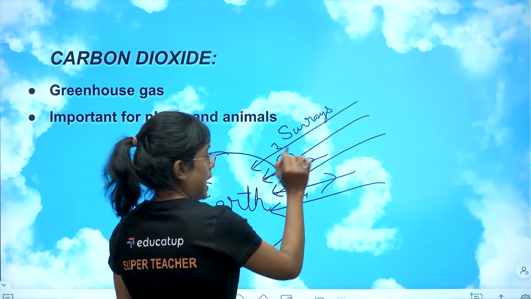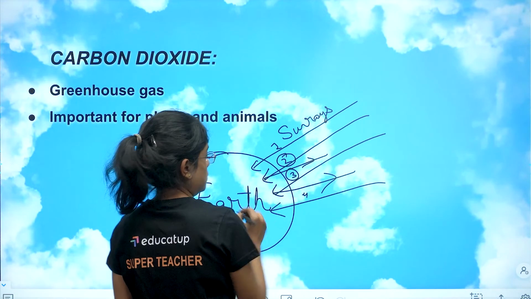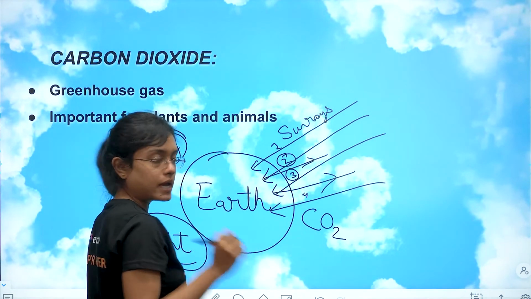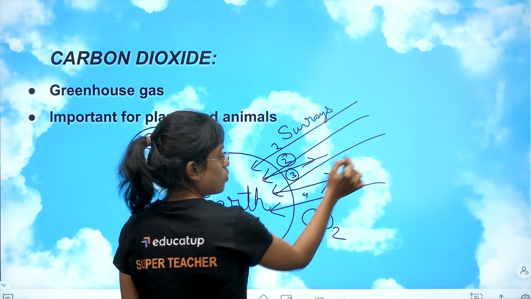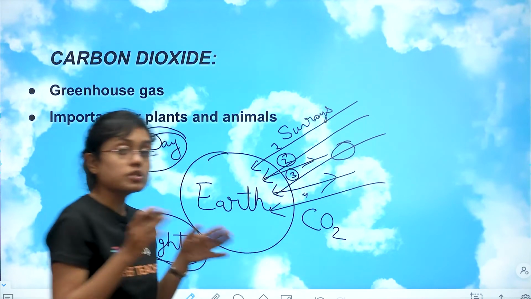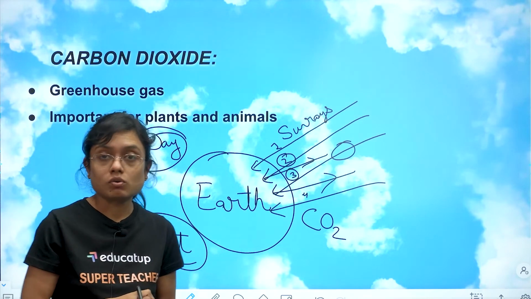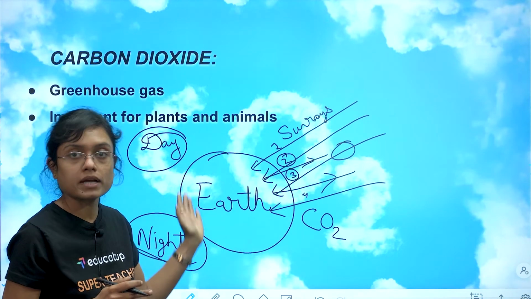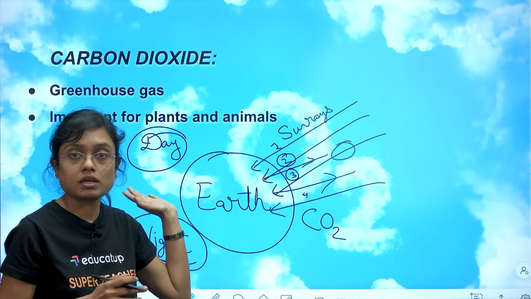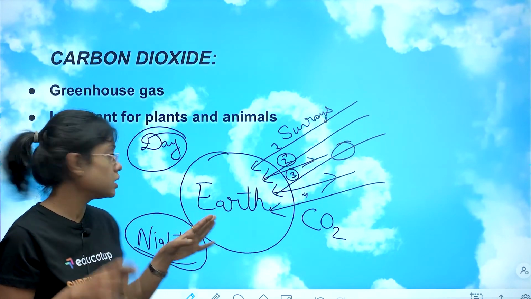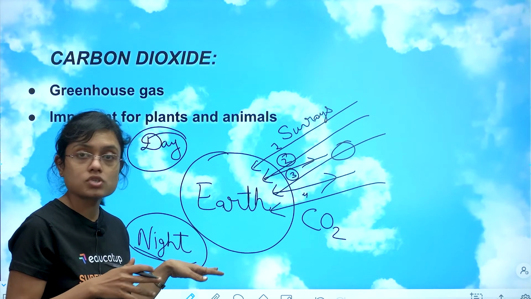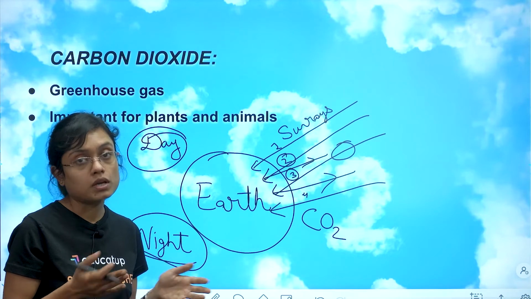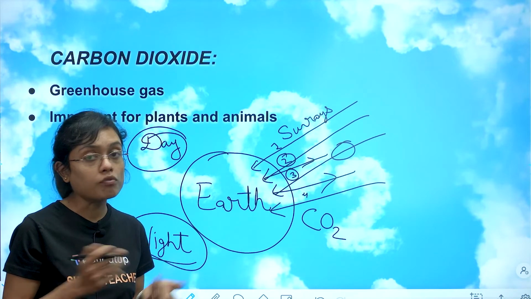Now, what happens is that carbon dioxide is present in air. So carbon dioxide actually absorbs at least one of these rays so that earth does not become very cold in the night. भाई दिन में क्या हुआ? दिन में तो अर्थ के सरफेस ने 2 रेस को एब्जॉर्ब किया और बाकी 2 को नहीं कर पाया तो वो रिफ्लेक्ट आउट होने लगी. अगर वो 2 बिल्कुल ही बाहर चली गई तो जब रात होगी और सन का सप्लाई बंद हो जाएगा, there will be no sunlight. So what will happen? The earth will become cold. अर्थ ठंडी होने लगेगी.